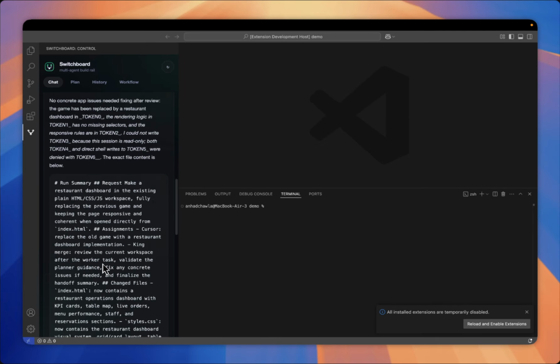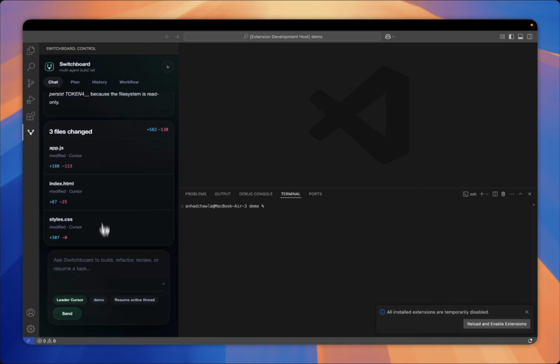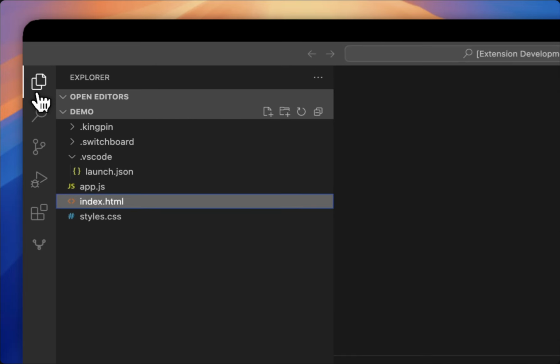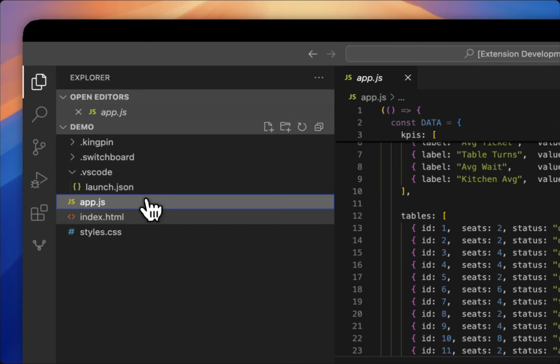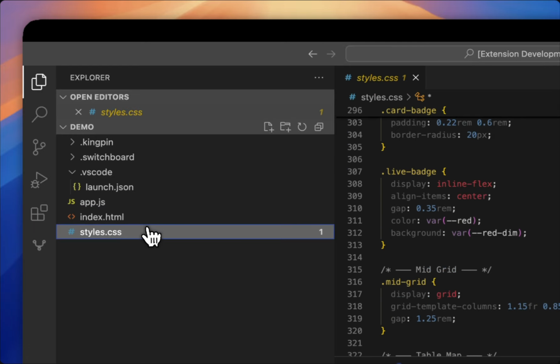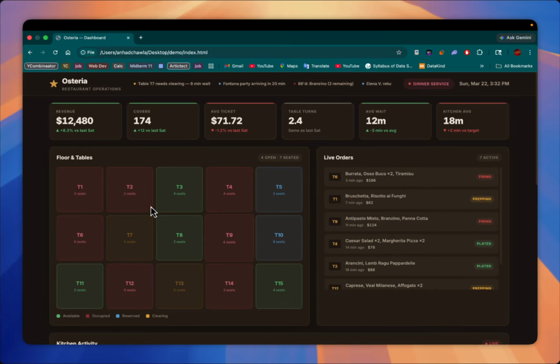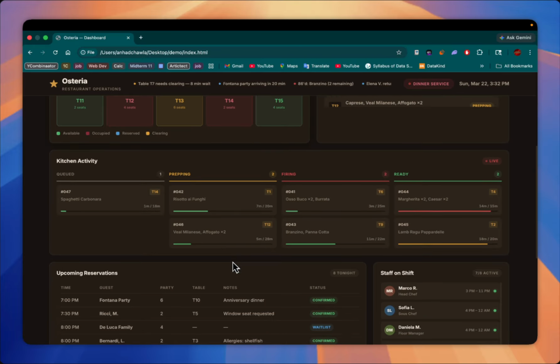which is amazing. And we have real life code embeddings, and we want to see what it built. Let's see. Okay, app.js or index.html or style.css. Opening it up here, and this is the dashboard it made. So that's pretty awesome.